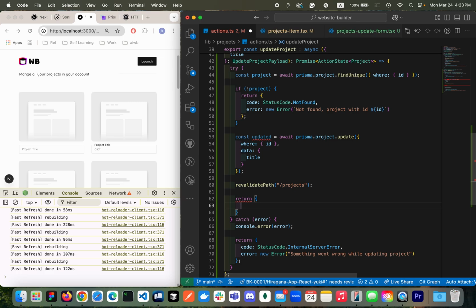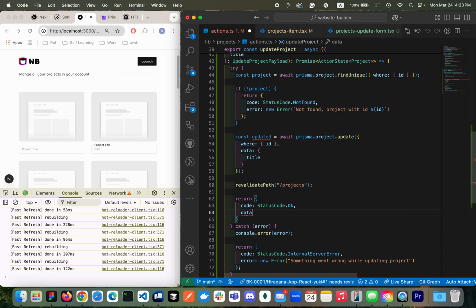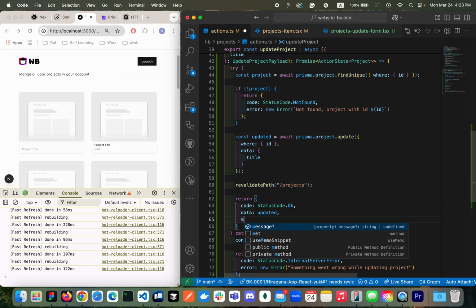So in this case, I will be sending the code, that is status code, and then okay, right? So 200 is good for this one. And then I'll be passing the data, that is updated, and the message, right? Successfully updated project.